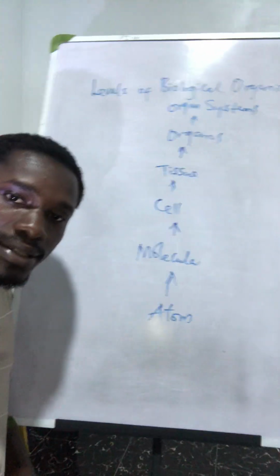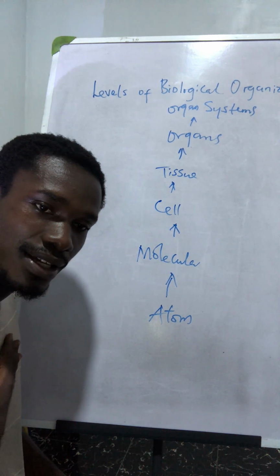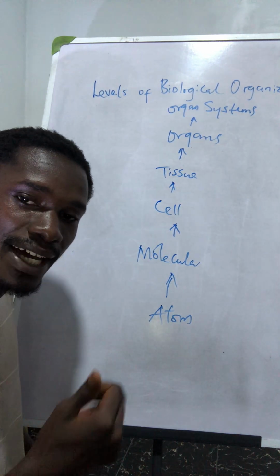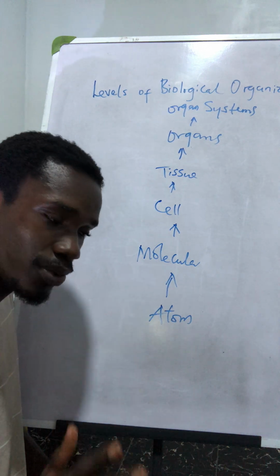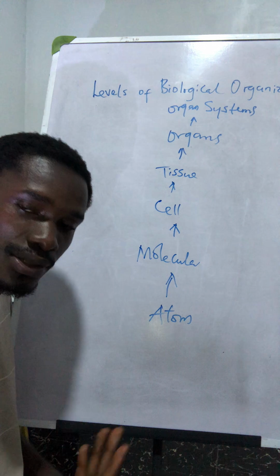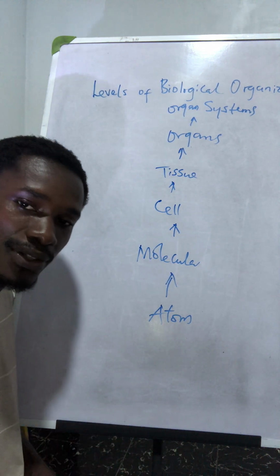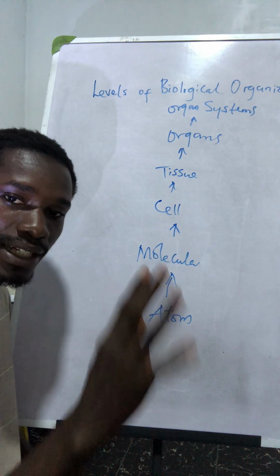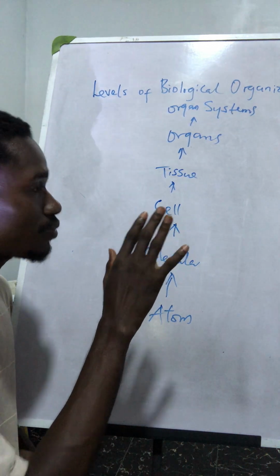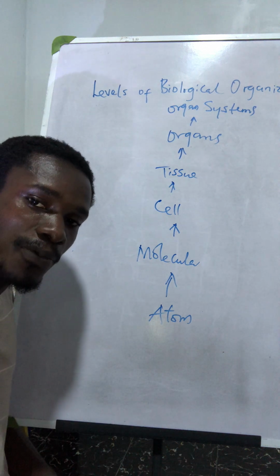What are organ systems? We have the cardiovascular system, the system of the heart, the arteries, and the veins that transport the blood. We have the circulatory system, the excretory system, the reproductive system. These organs come together with tissues and some other cells to perform functions.